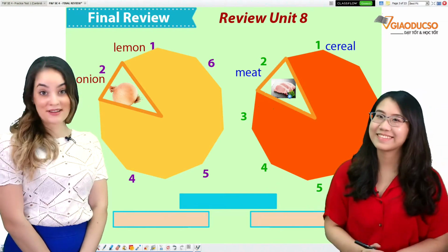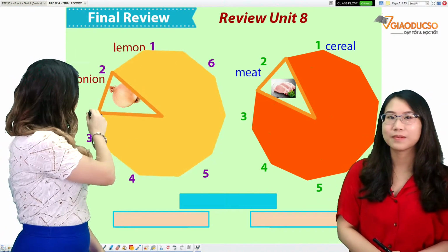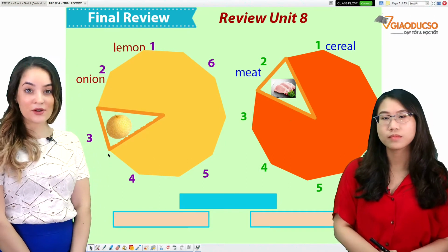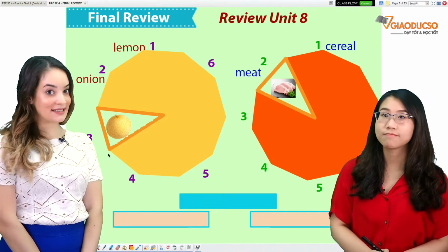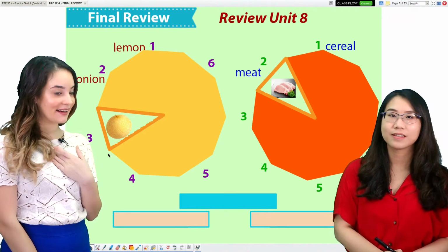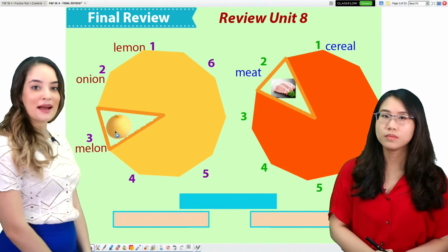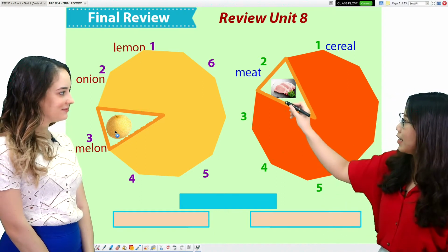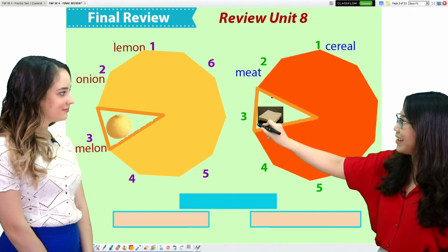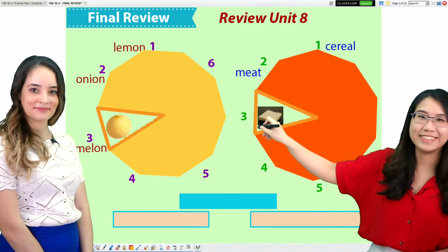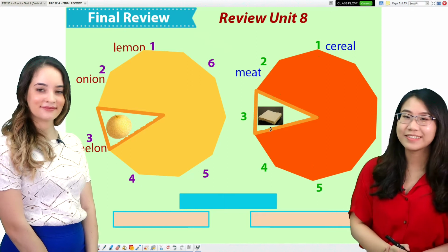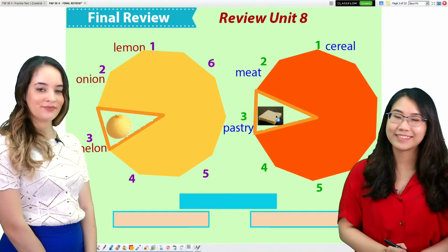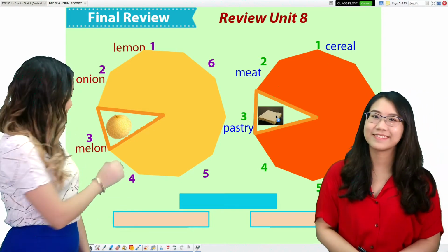Rebecca, please. Number 3. Look, another fruit. Do you remember it? I know it. Great! It's melon. Melon. And number 3. Do you get the answer? Good. It's pastry. Pastry. For number 4 now.